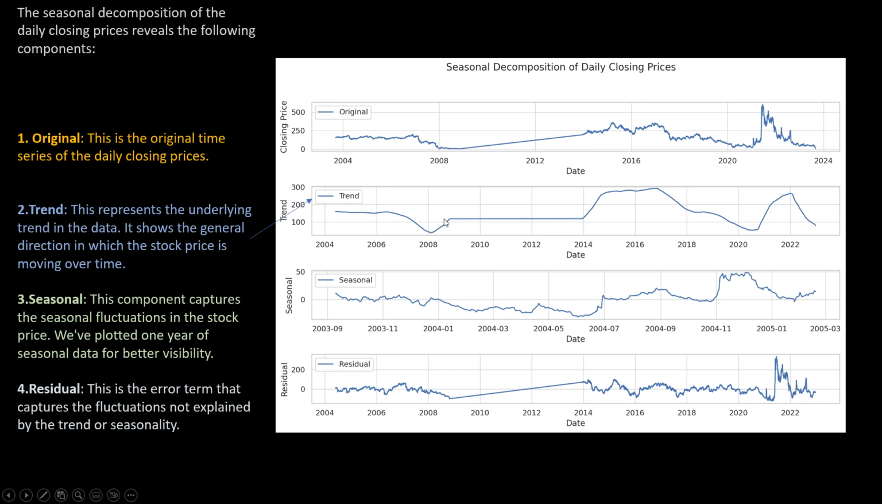Number 2 is the trend. It represents the underlying trend in the data. It shows the general direction in which the stock price is moving over time. Number 3 is seasonal. This is the component that captures the seasonal fluctuations in the stock price. We've plotted 1 year of seasonal data for better visibility. And then lastly, you have the residual, which is the error term that captures the fluctuations not explained by the trend or seasonality.